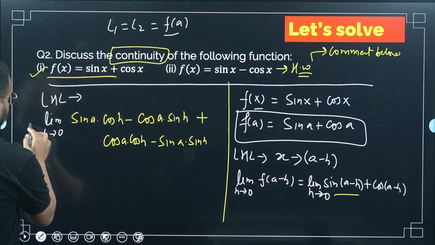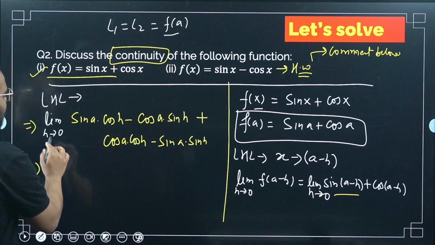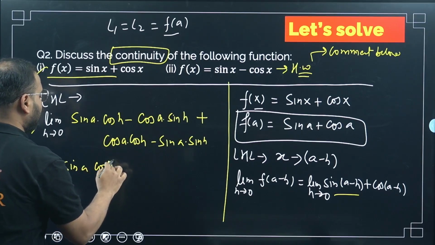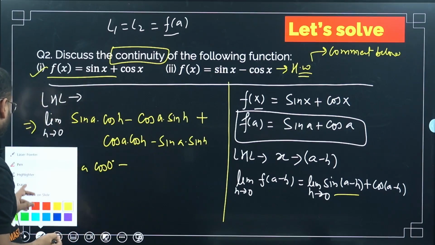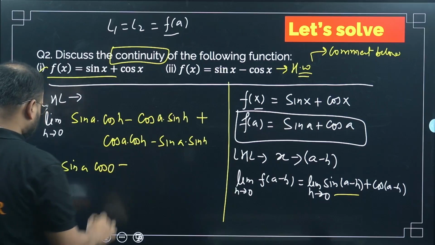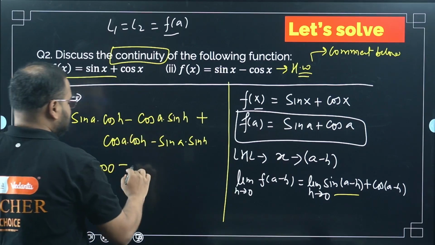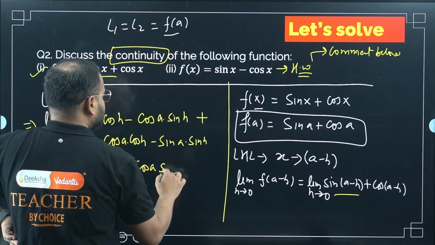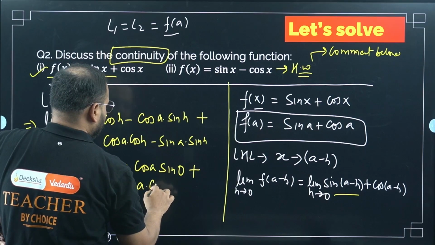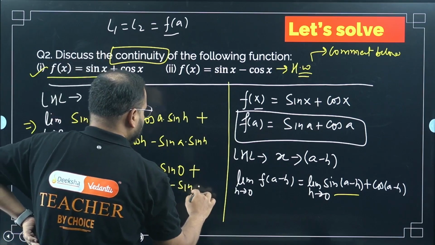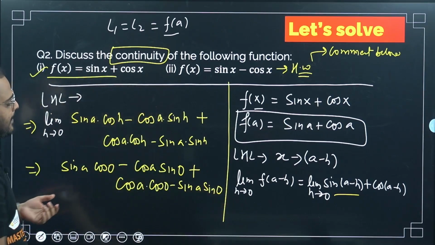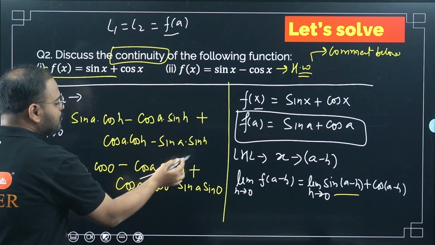Next step. Now I'll put h as 0 everywhere. So I'll get sin A cos 0, minus cos A sin 0, plus cos A cos 0, plus sin A sin 0.